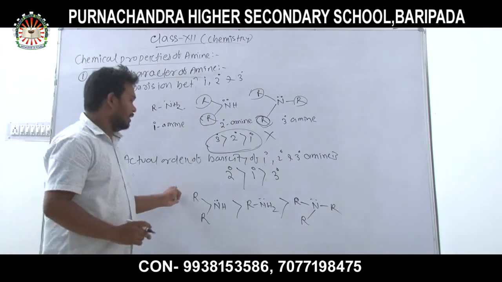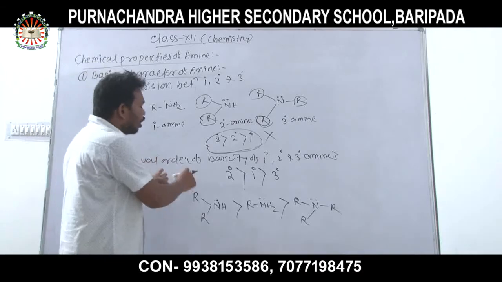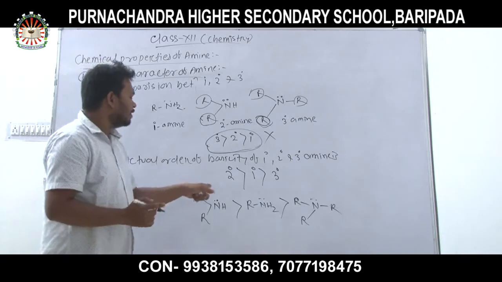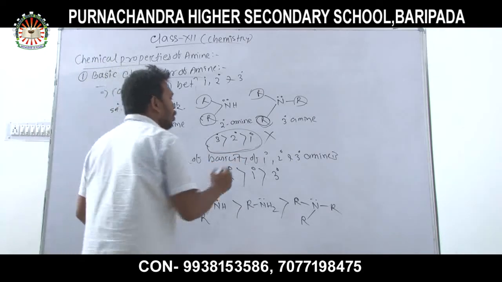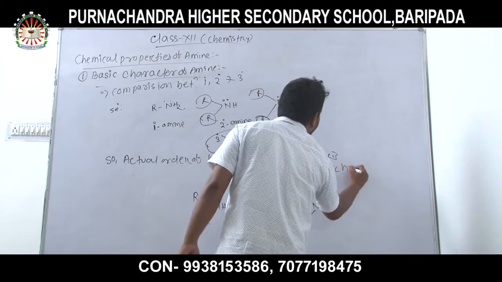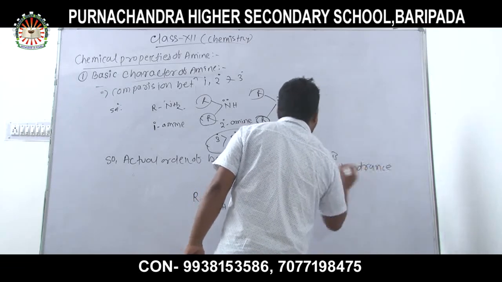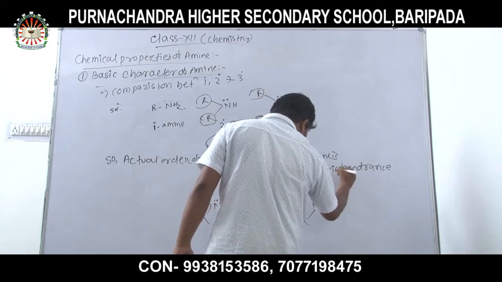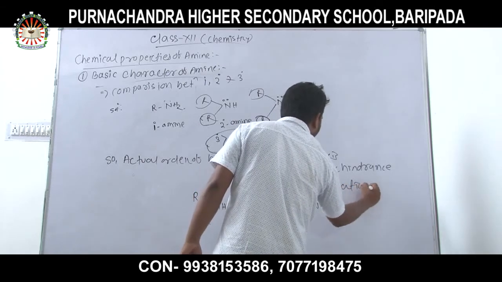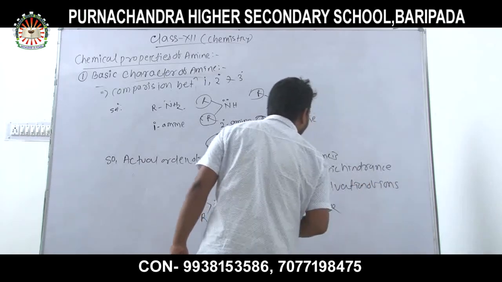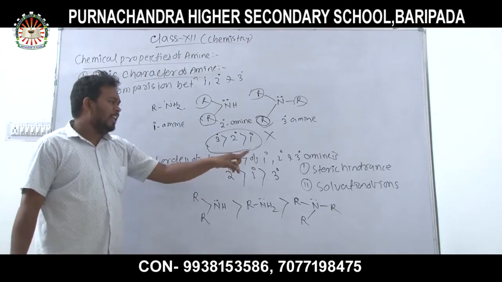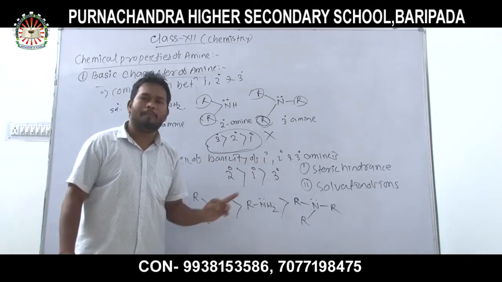Why is the order of basicity of the different types of amine in this order? Due to two points: one is steric hindrance and another is solvation of ions.